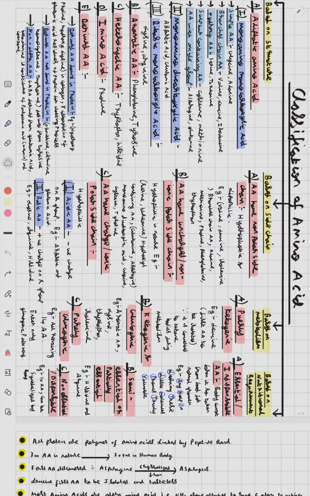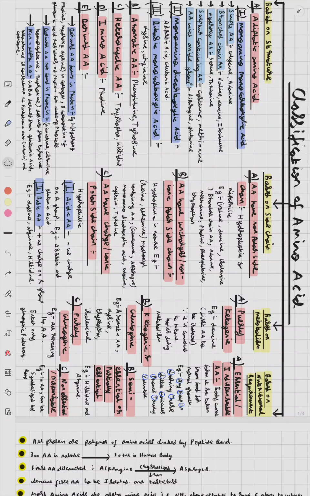Sulfur containing amino acid examples are cysteine and methionine. The amino acid which has an amide group, examples are asparagine and glutamine. So, monoamino monocarboxylic acid is classified into five types: simple amino acid, branch chain amino acid, hydroxy amino acid, sulfur containing amino acid, and amino acid with amide group.